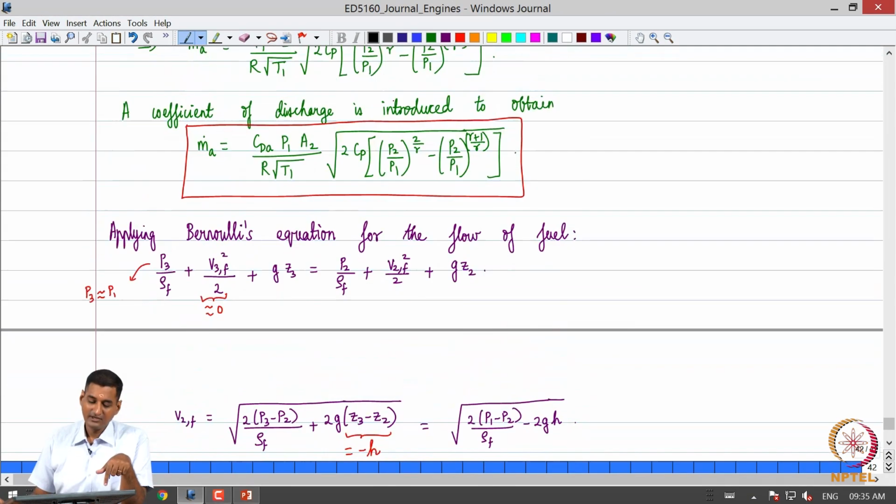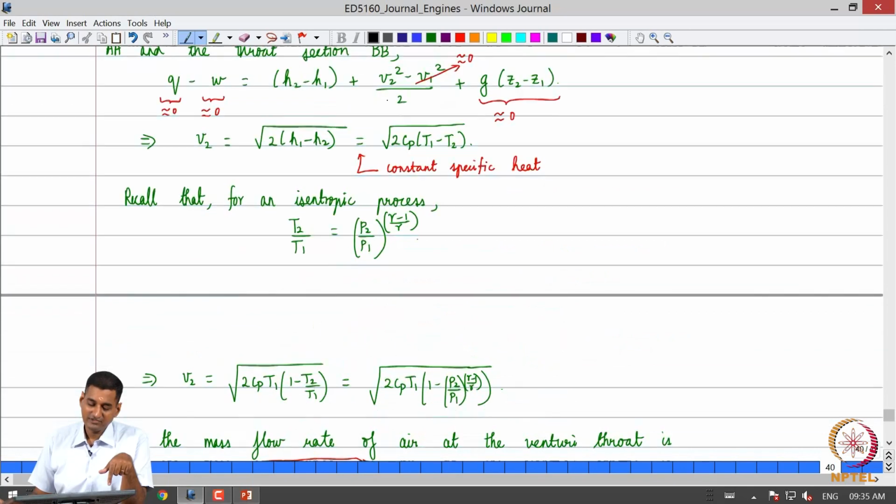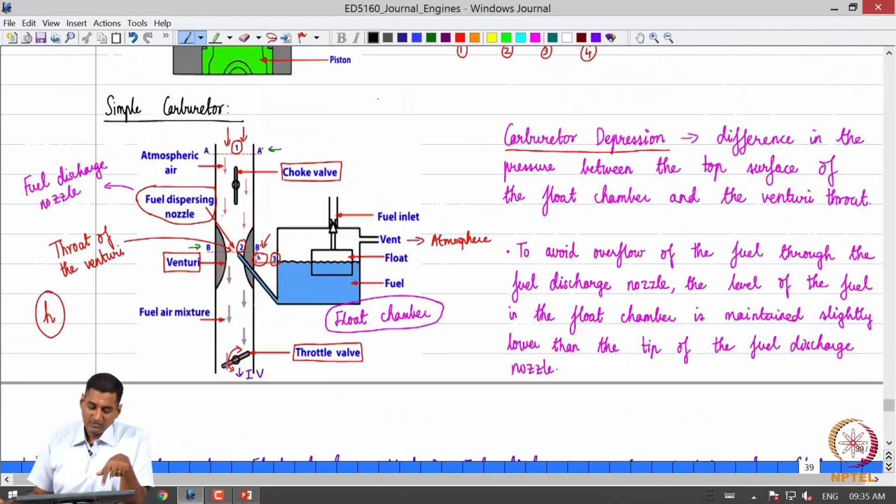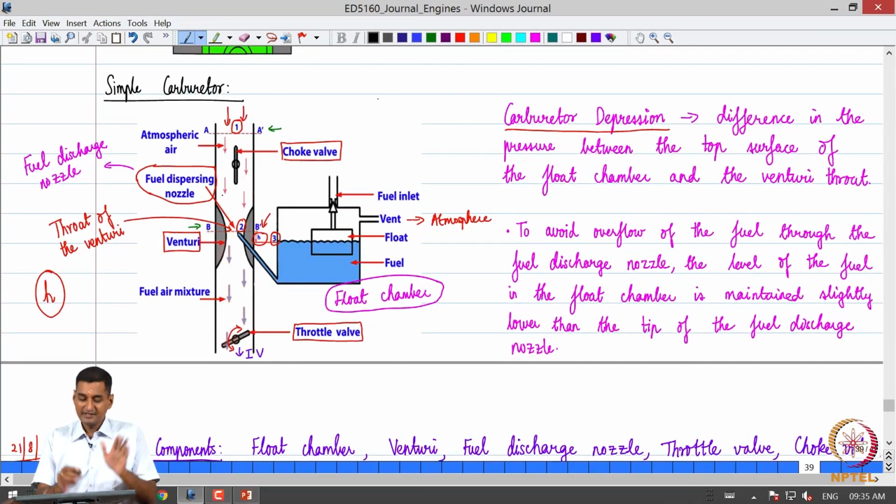Let us look at the function of a choke. By default this choke valve is in this position. It essentially offers the least resistance to the airflow path at the upstream section of the carburetor. Suppose we want to do what is called a cold start, that is, we want to start the engine after it has been at rest for a long time, or under cold weather conditions and so on.